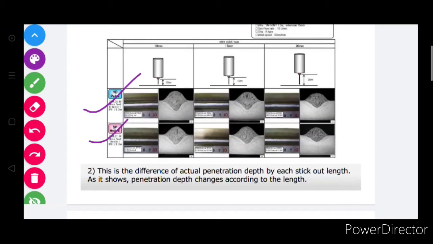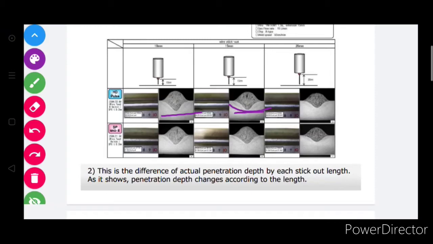If you maintain a 10 mm wire stick, then you get heavy penetration. This is the surface and this is the penetration. The dark shadow image is the penetration. And when using 15 mm, the penetration is slightly shallower. If you compare this and this one, then this is shallower.